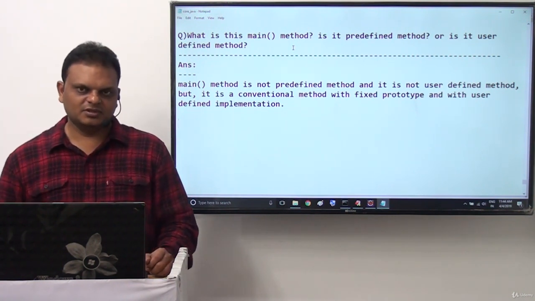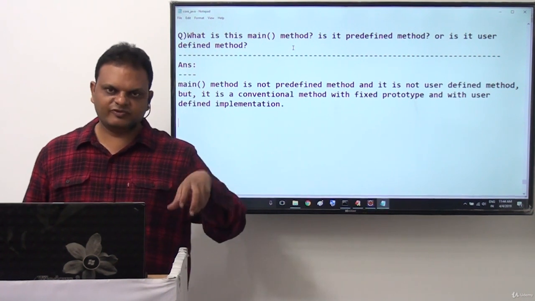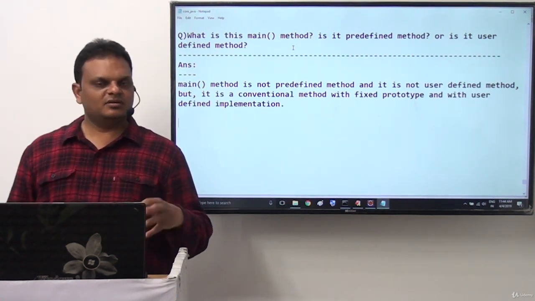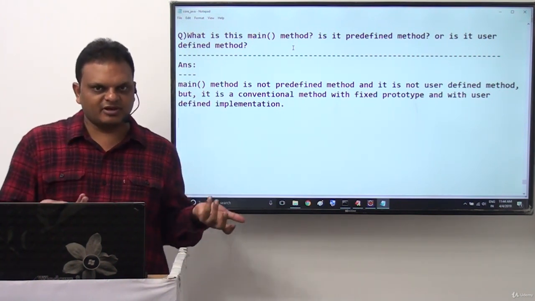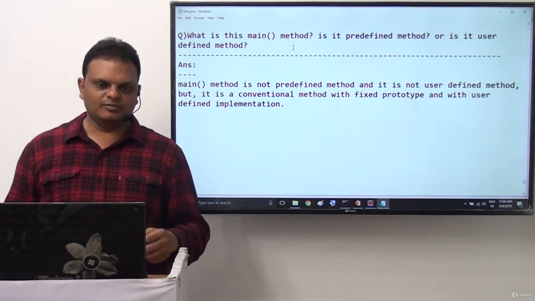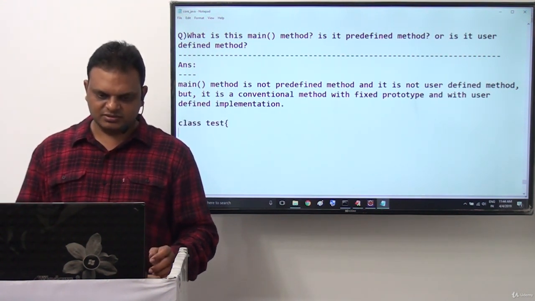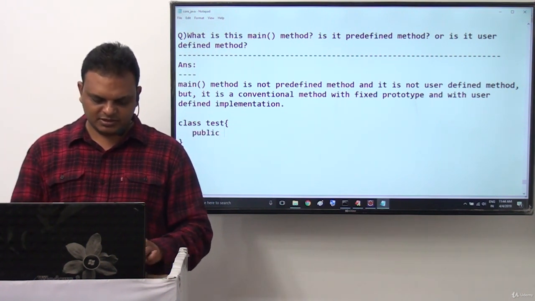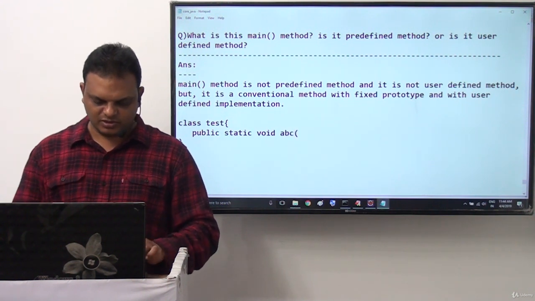Good. Is it a user defined method? If you think it is a user defined method, don't use main as the name. We can go for our own name. Why? Because it is our own definition, so we can provide our own name. Even if you write class Tester, public static void, in place of main we could use ABC, with String array args.